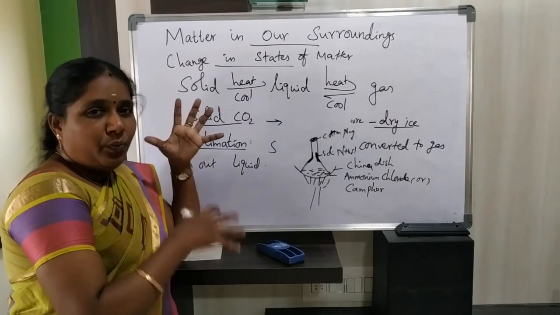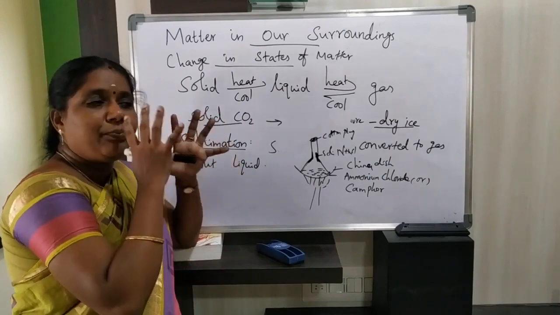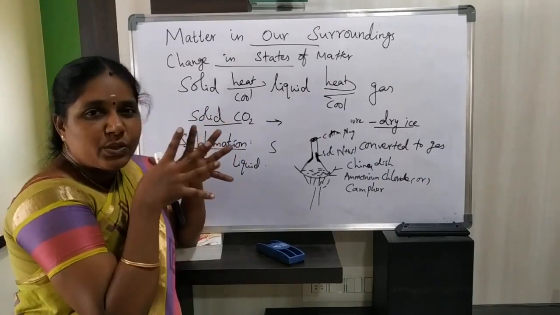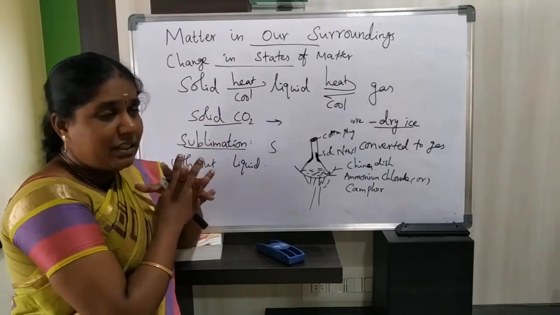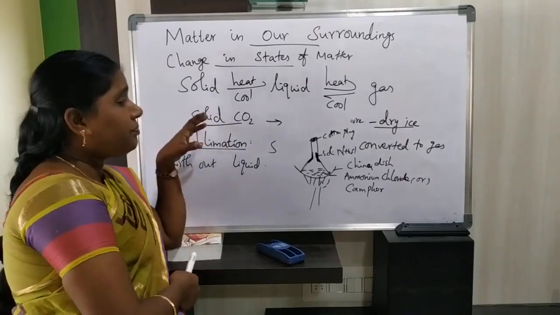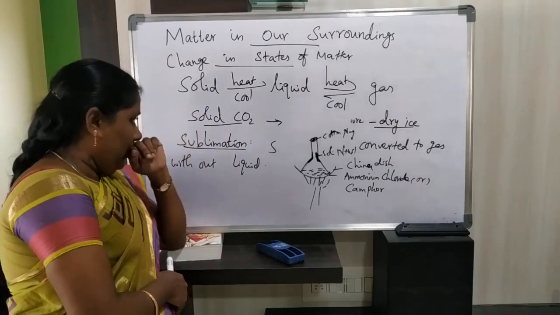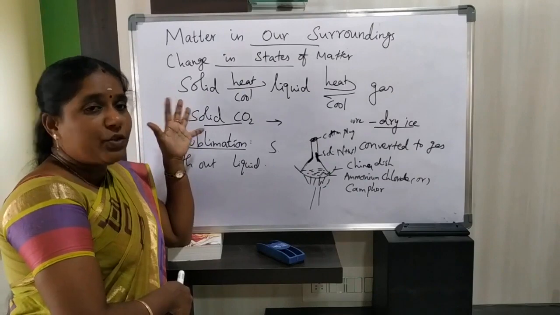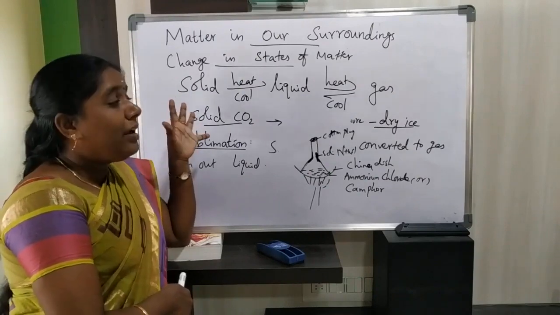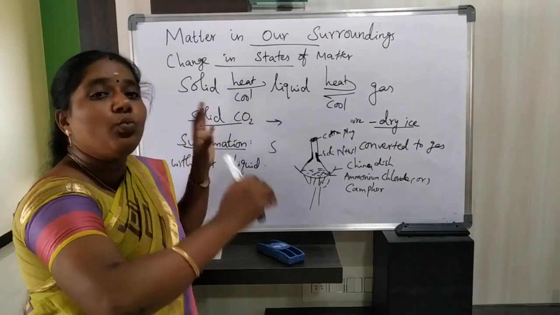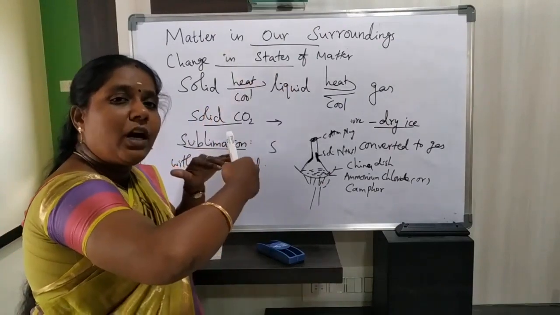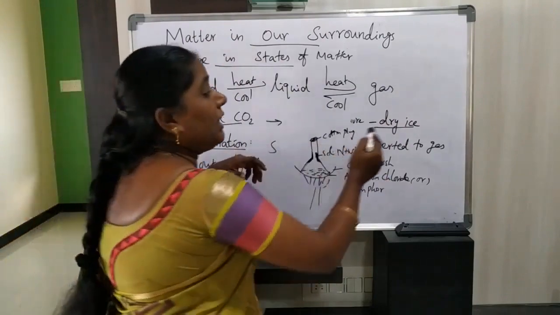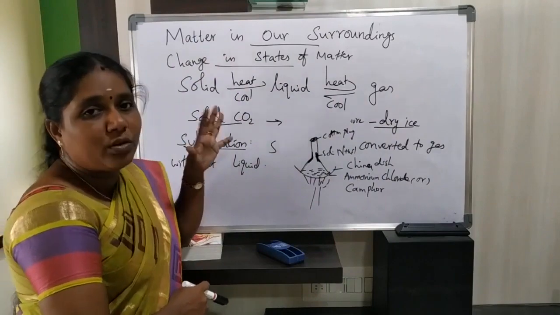For example, when we apply pressure in one place, immediately the particles will get compressed. The particles will get compressed when we apply pressure, isn't it? In that place, for example, if you see solid carbon dioxide, we apply high pressure to store the solid carbon dioxide, and suppose we reduce this pressure to 1 atmospheric pressure, this solid carbon dioxide slowly converts to gaseous state. So that condition is called dry ice, because in that condition it looks like ice.